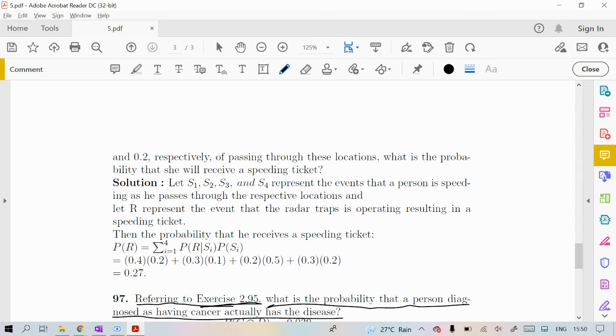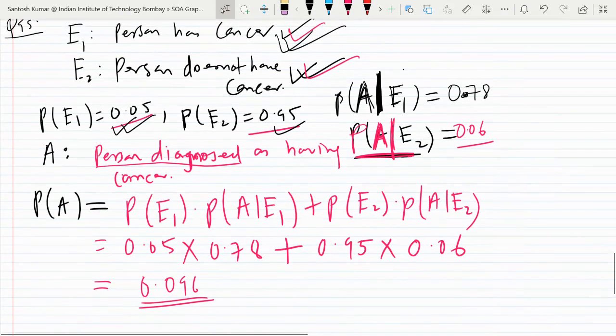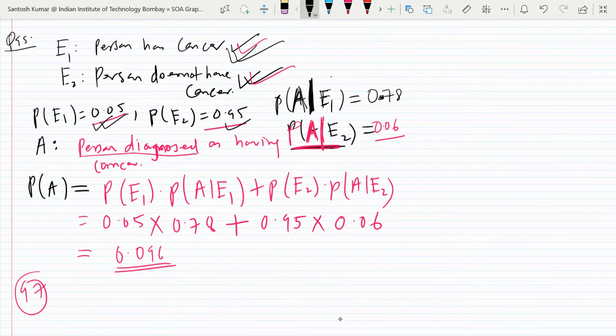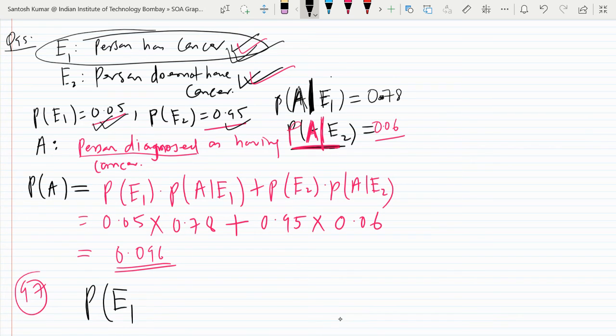If a person is diagnosed as having the disease, they may or may not have the disease, because the doctor gives some incorrect answers also, like in the question. So the question is, you have a person, you are given that the person is diagnosed with cancer. What is the probability that they actually have cancer? Okay, so I'm solving this question 97 now. It is a continuation of this question only. What they are asking is the probability that the person actually has cancer, meaning E1, given the person is diagnosed with cancer or disease.